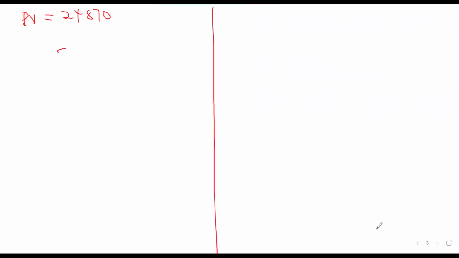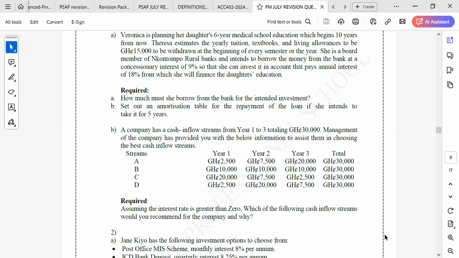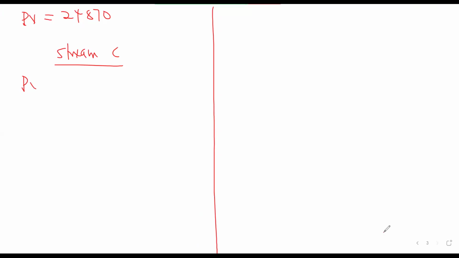Let's come to stream C. You can also find the discount factor 1 by 1 and multiply it by the cash flows. There's no problem. So you can say your present value is equal to 20,000 multiplied by a discount factor. You can also do that 1 by 1.